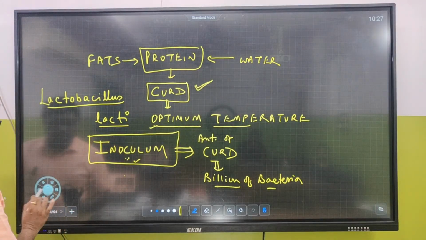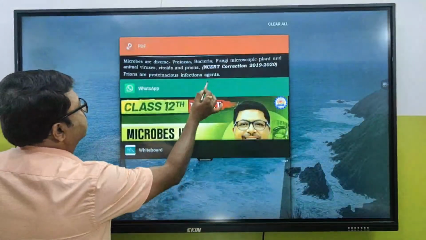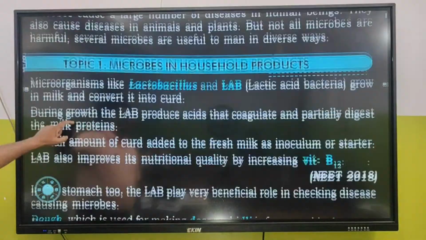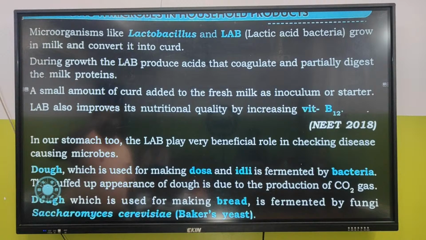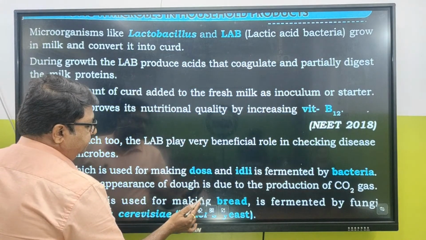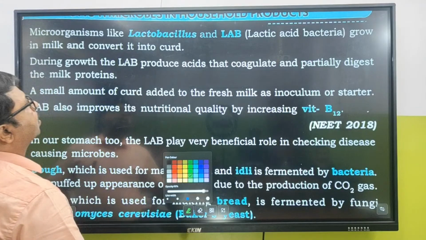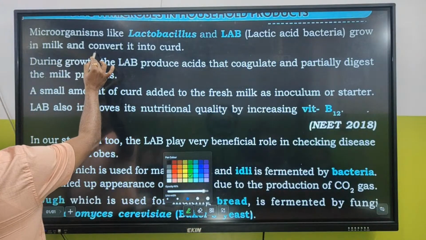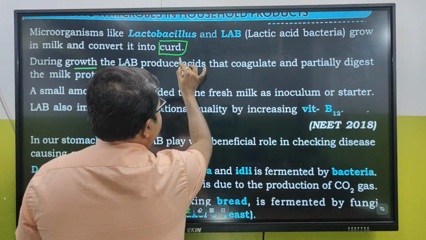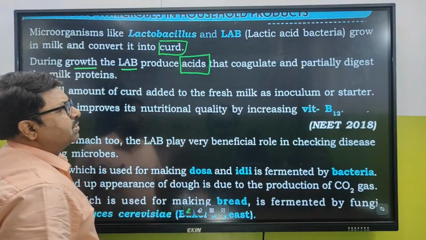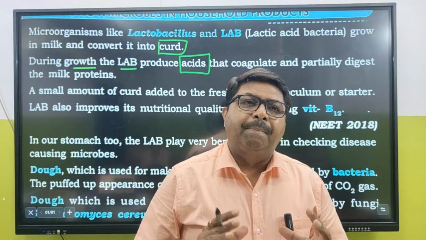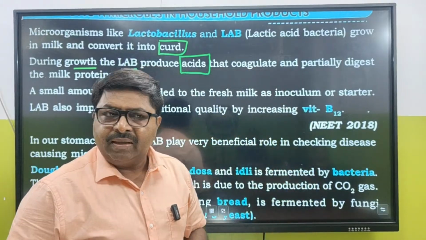So what is the most important thing that we need to study according to your NCERT? When we talk about household products, microorganisms like lactobacillus and LAB grow in milk and convert it into curd. During growth, the LAB produces acid. So what does this bacteria produce? The bacteria produces acid. Fine.